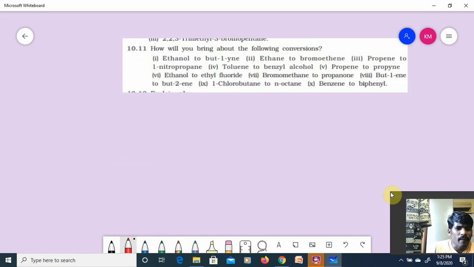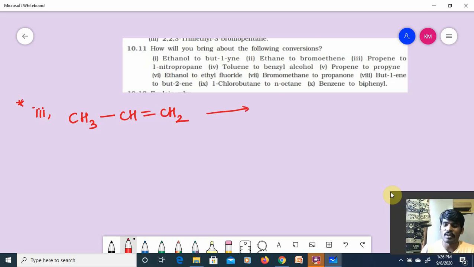Now the third one. What is the third one, guys? Propene to 1-nitropropane. Observe it carefully. Propene, what is the formula? CH3 CH double bond CH2. This is called propene. What I have to get? 1-nitropropane I have to get.